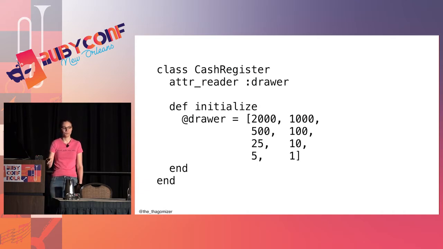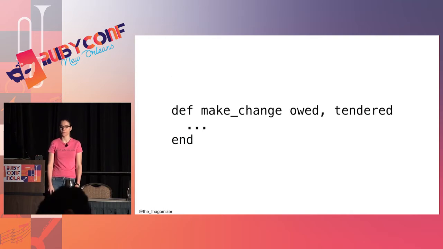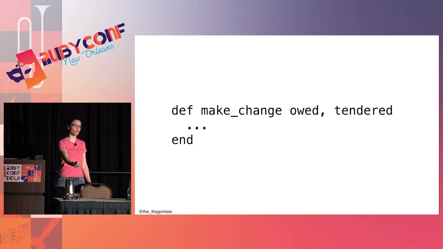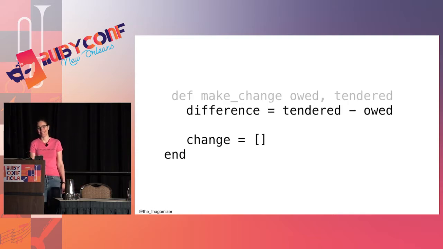Here is the method that makes the change. And it's still kind of small, so let's build that up piece by piece too. Here's the method signature. Make change takes an amount owed. This is the amount that the customer owes the store. And it takes the amount the customer gave the cashier, which you'll see frequently referred to as tendered. Not tender love, Aaron.